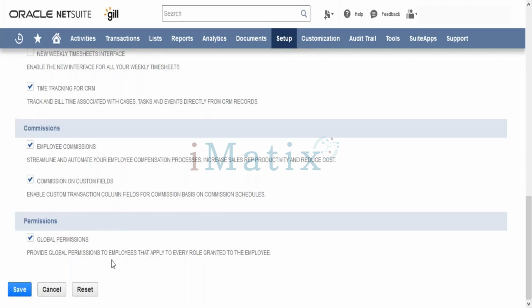Whether we want to give global permissions. You can see there are cases where a particular employee is only restricted to a particular subsidiary. But in case we want to give global permissions to some employees, we can enable that particular feature, and accordingly on the role, the global permissions can be given.